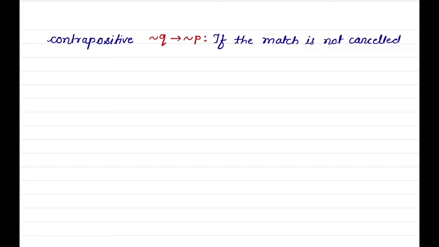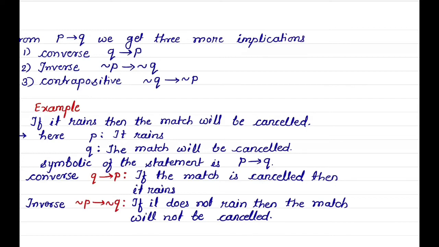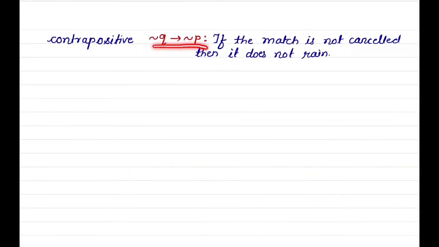And contrapositive, negation of Q implies negation of P: if the match is not cancelled, then it does not rain. For P implies Q, converse is Q implies P, inverse is negation of P implies negation of Q, and contrapositive is negation of Q implies negation of P.